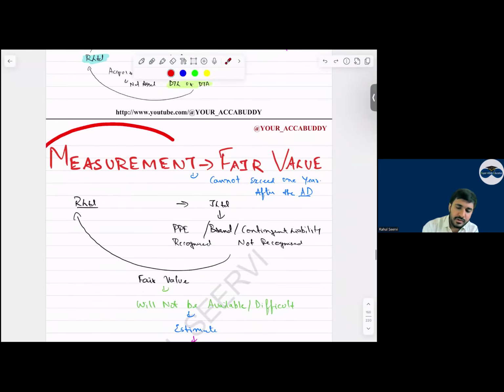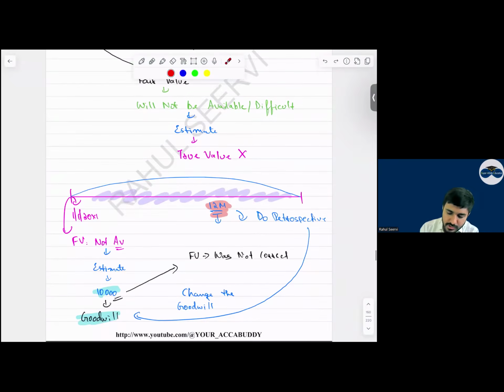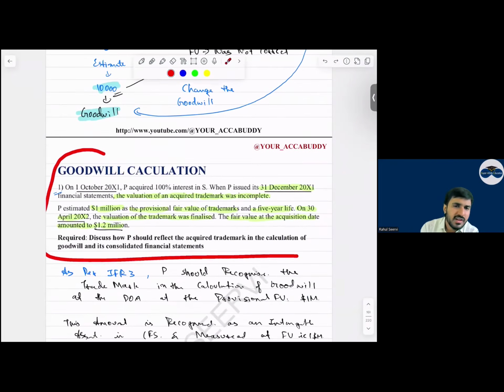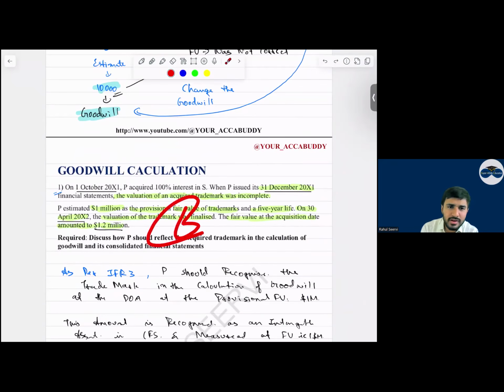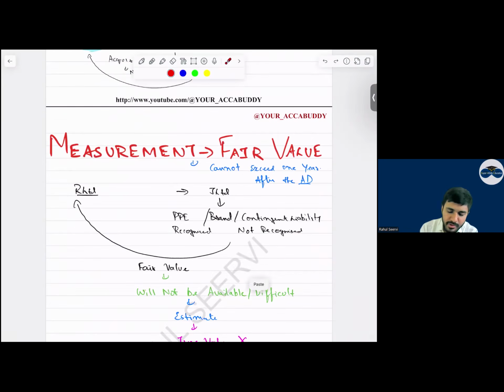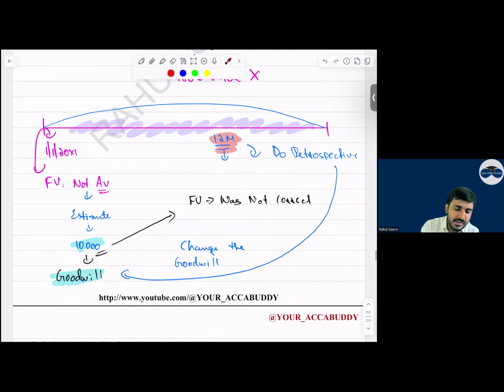Then measurement, fair value. Now a very important point, everyone. This also has been tested in your pre-mock, and this also we have done a question, the same question of 5 marks or 6 marks requirement in your past paper. Now see everyone, what is the meaning of measurement basis? Today it is 1st January 2000x1. We acquired the subsidiary company.